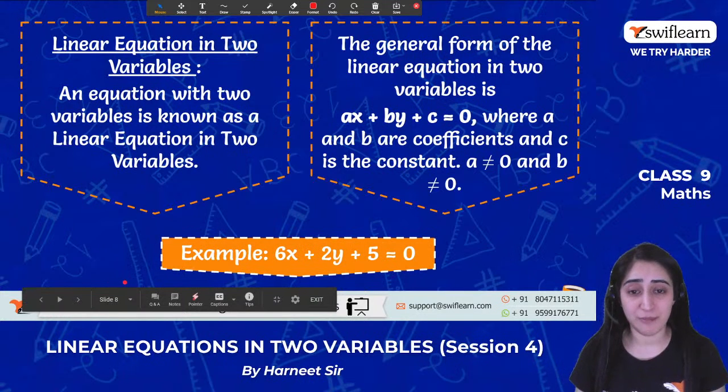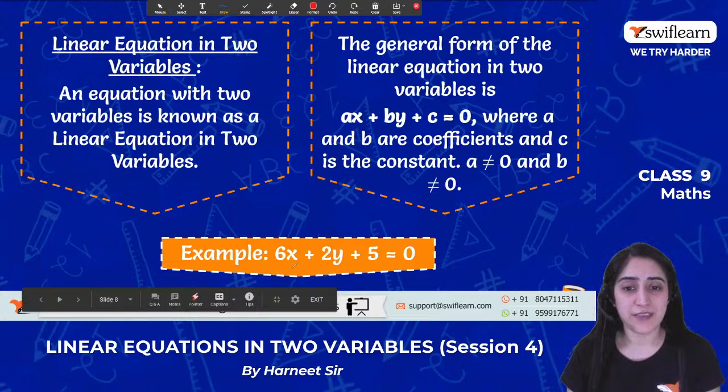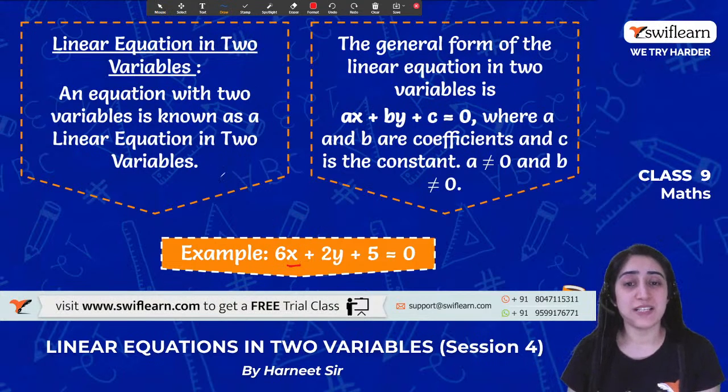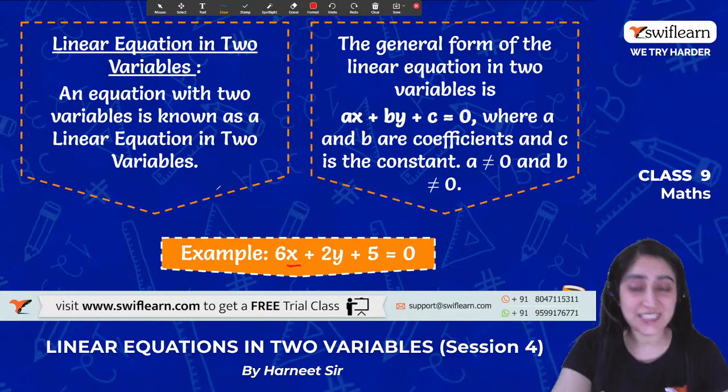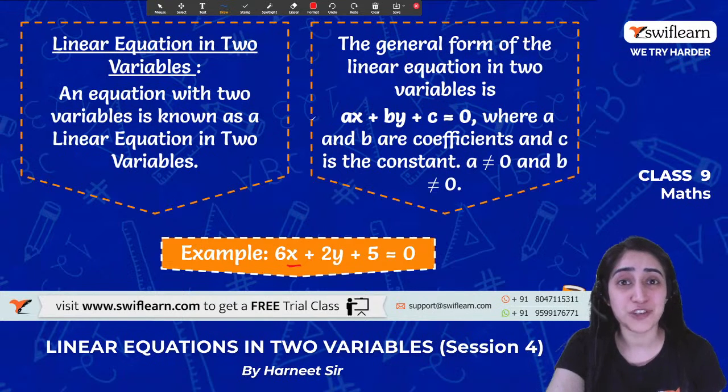So the example coming here is 6x plus 2y plus 5 is equal to 0. So what is the coefficient of x? Anyone can tell me here? In this, what is the coefficient of x? Yes, guys, you can tell me.